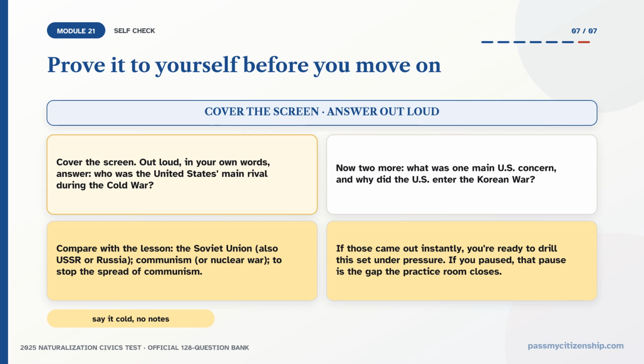Compare with the lesson. The Soviet Union, also USSR or Russia. Communism or nuclear war. To stop the spread of communism. If those came out instantly, you're ready to drill this set under pressure. If you paused, that pause is the gap the practice room closes.